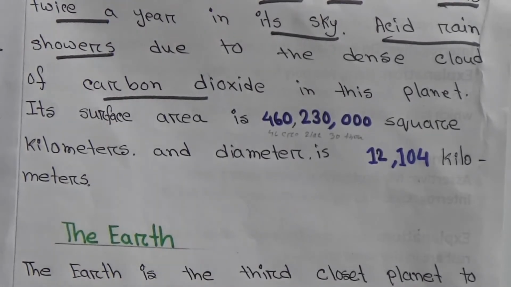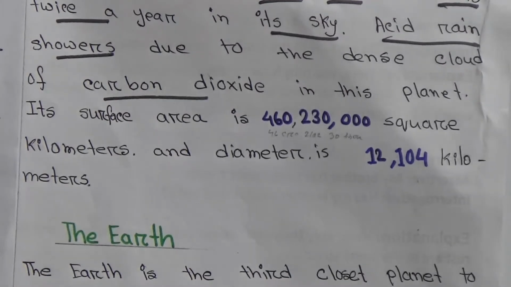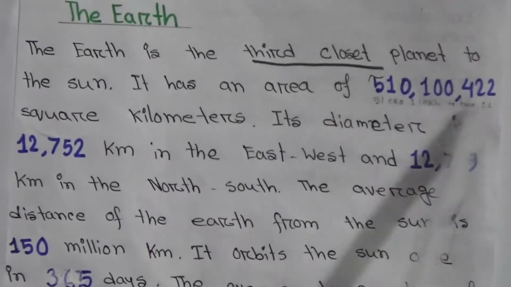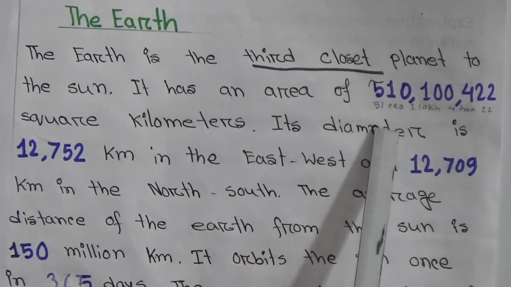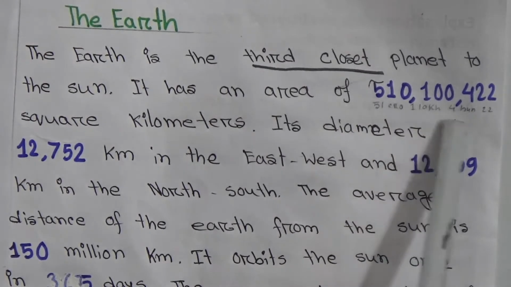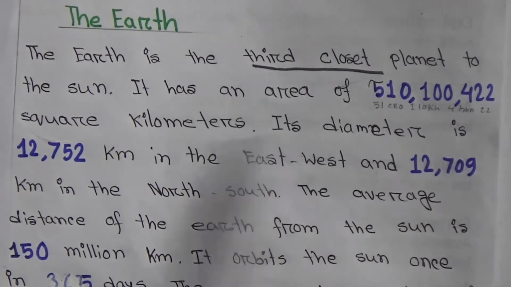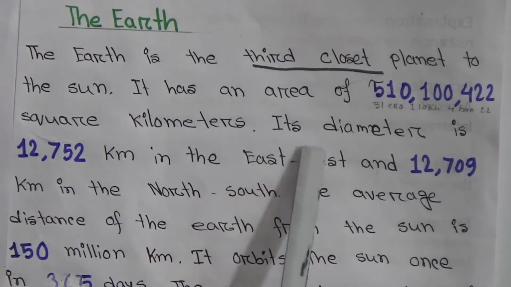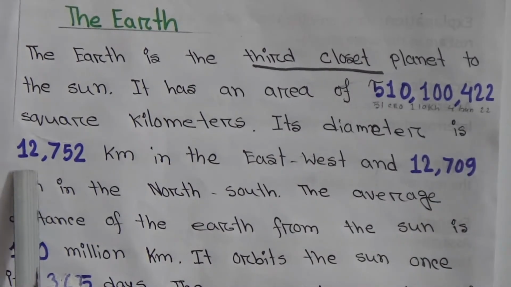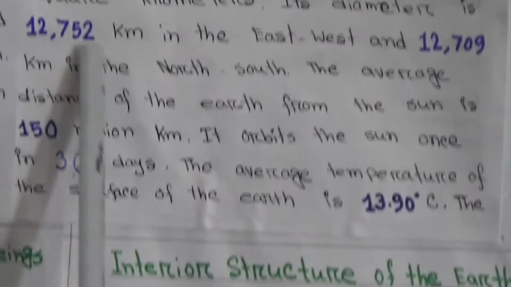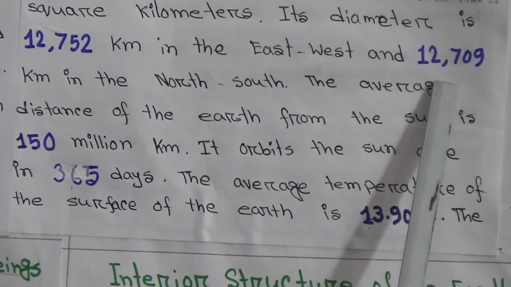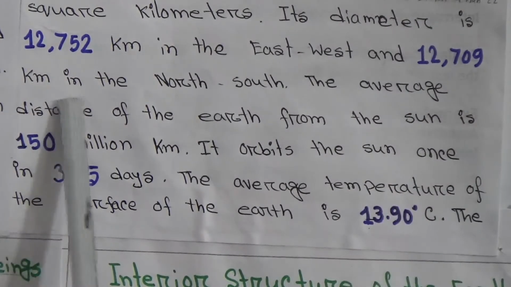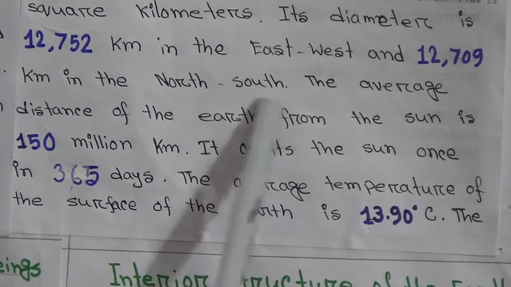Then comes the Earth. The Earth is the third closest planet to the sun. It has an area of 51 crore 1,422 square kilometers. Its diameter is 12,752 kilometers in the east-west direction and 12,709 kilometers in the north-south direction.